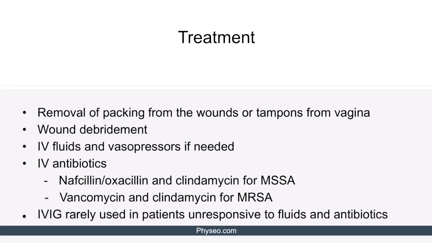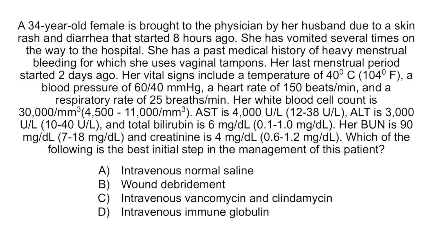Recall from this slide that we can give IV fluids and vasopressors to help treat shock. Okay, let's discuss why the other options are incorrect. Option B, wound debridement, is incorrect because it would be performed after giving IV normal saline and antibiotics. Option C, IV vancomycin and clindamycin, is incorrect because they would be given after administering IV fluids.